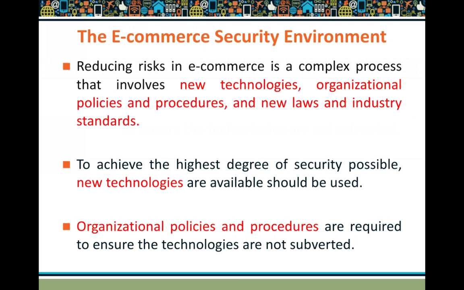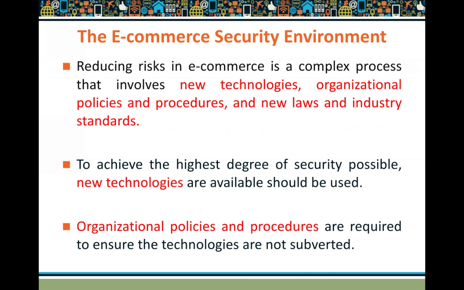Okay, so these are the different elements of e-commerce security environment. We have technologies, we have organizational policies and procedures which need to be followed for every transaction to happen. Then laws and industry standards which our transactions should cater to. So these are the different elements of e-commerce security environment, which are the different technologies that will help you to have secure transactions happen. Then the different organizational policies and procedures that you should follow, and the laws and industry standards with which your transactions should comply.